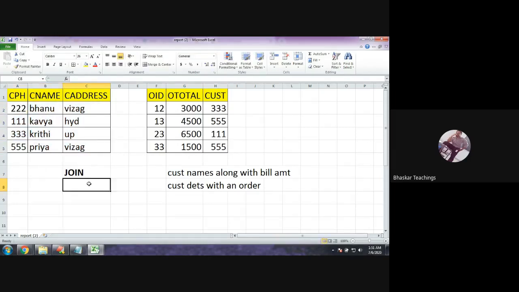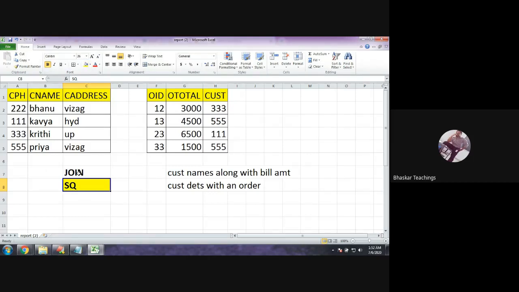Of course, here also you can go for a join operation, but instead of a join operation for such queries, you can go for subqueries. Which one is better? Out of join and subquery, subquery is recommended. Why?